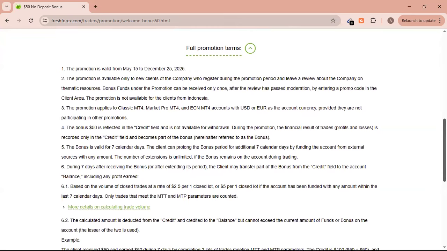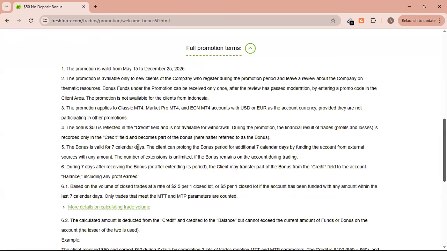The promotion is valid from May 15th to December 25th, 2025. So we still have room to claim this, about 5 more months to go to claim this bonus. The promotion is available only to new clients of the company who registered during the promotion period and have a review about the company on thematic resources. So you can check on that.